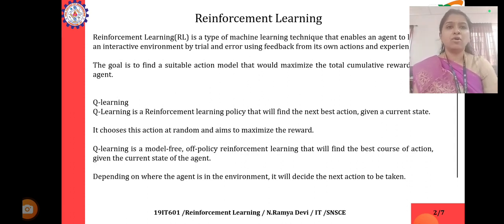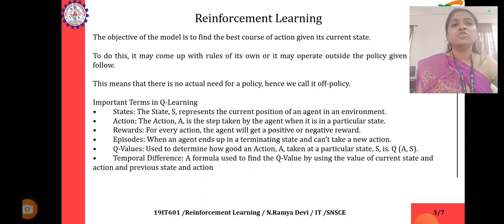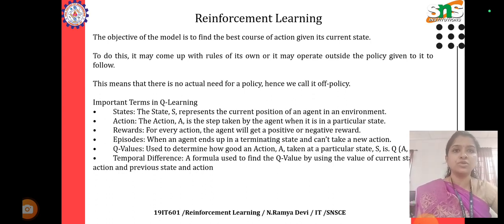Q learning is a model-free, off-policy reinforcement learning algorithm that will find the best course of action given the current state of the agent. Depending on where the agent is in the environment, it will decide the next action to be taken. The objective of the model is to find the best course of action given its current state. To do this, it may come up with rules of its own or may operate outside the policy given to it to follow. This means that there is no actual need for a policy, hence we call it off-policy.